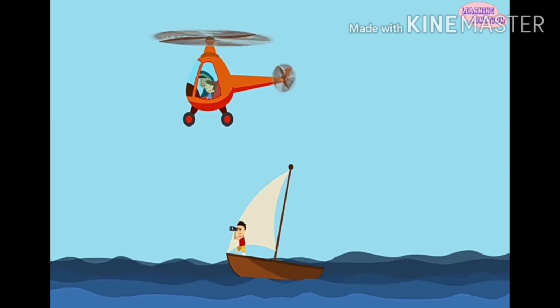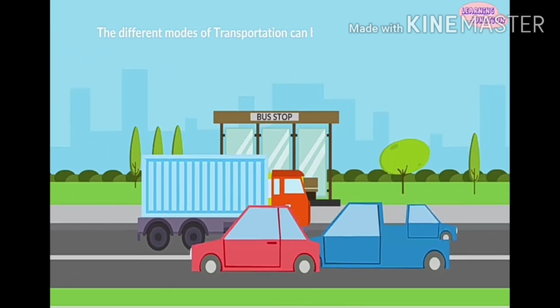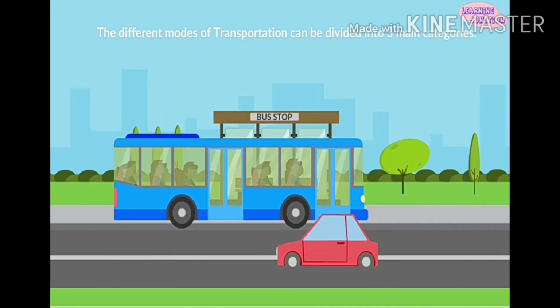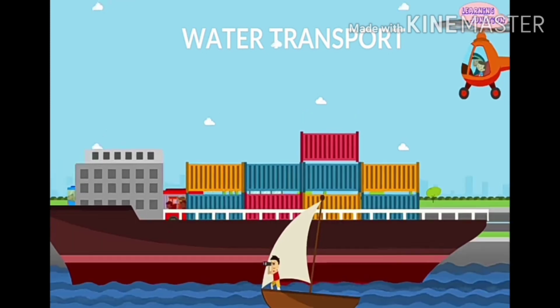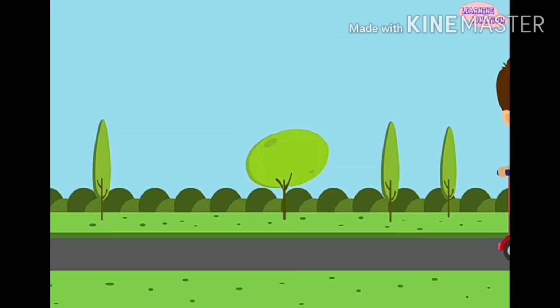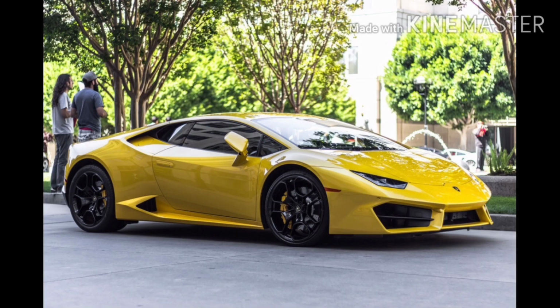The different modes of transportation can be classified into three categories: land transport, air transport, and water transport. Firstly, let's learn land transport.